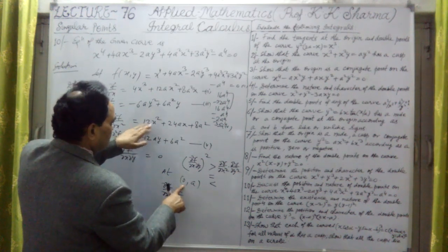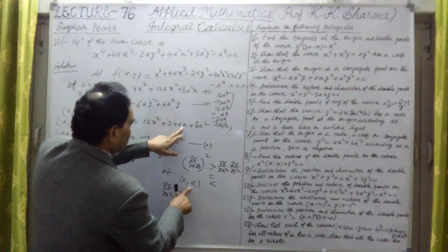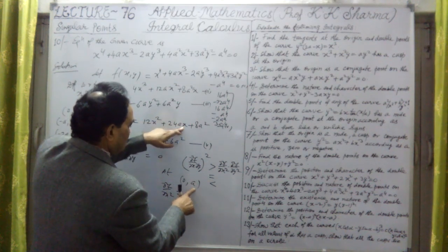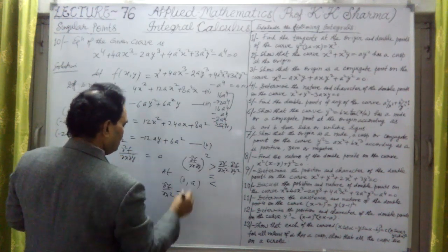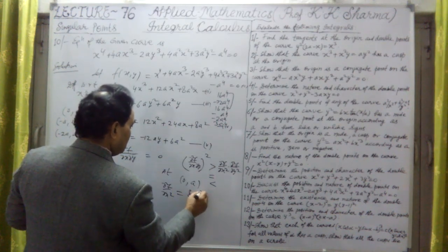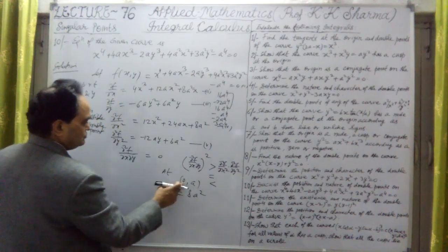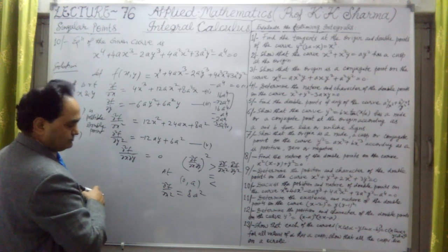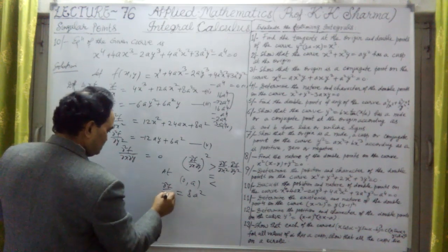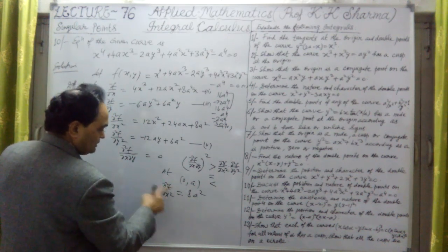So x is 0, this is 0. This x is 0. And y is a, there is no y here. Only this 8a square will be there, because at 0, 0, x is 0. This 8a square is left over. Undoubtedly, okay. So this is the value of del square f upon del x square.